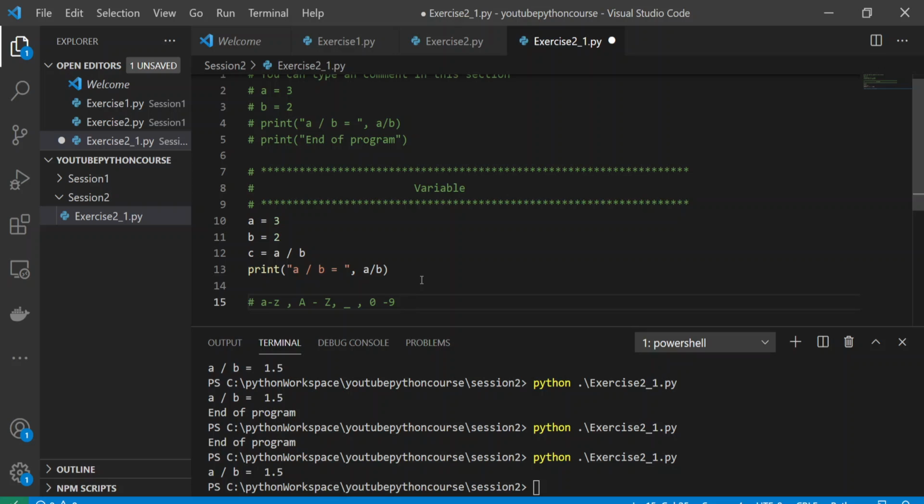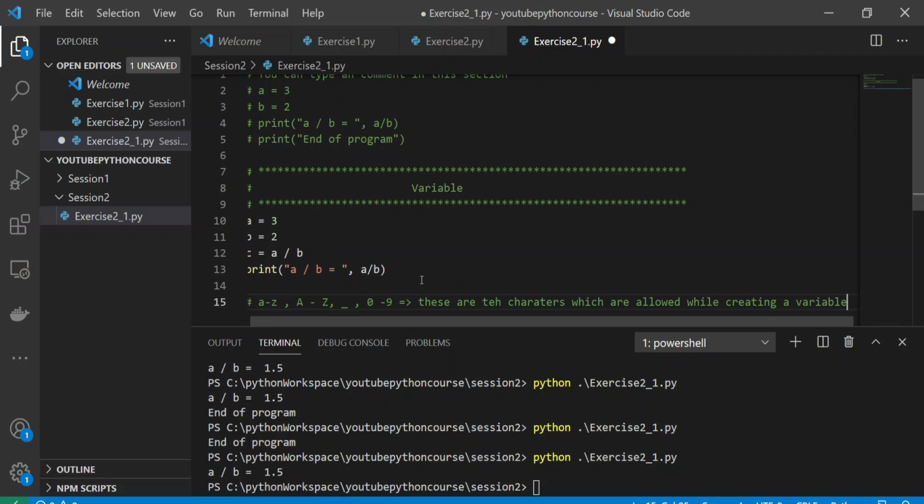These are the characters which are allowed while creating a variable. Okay, these are the rules which we have.